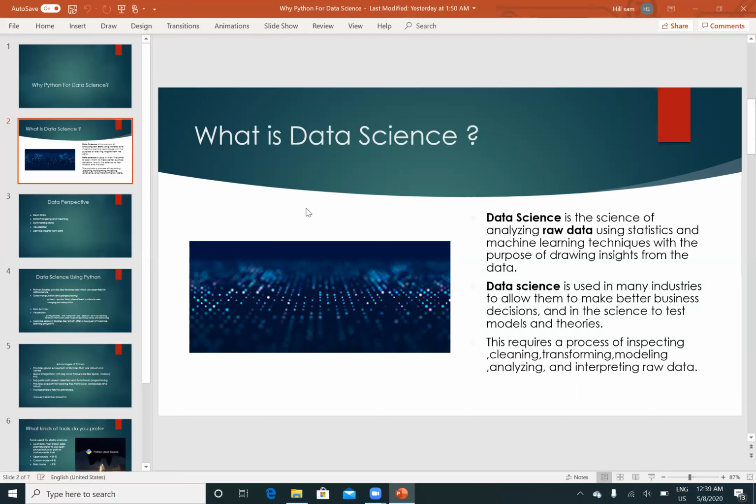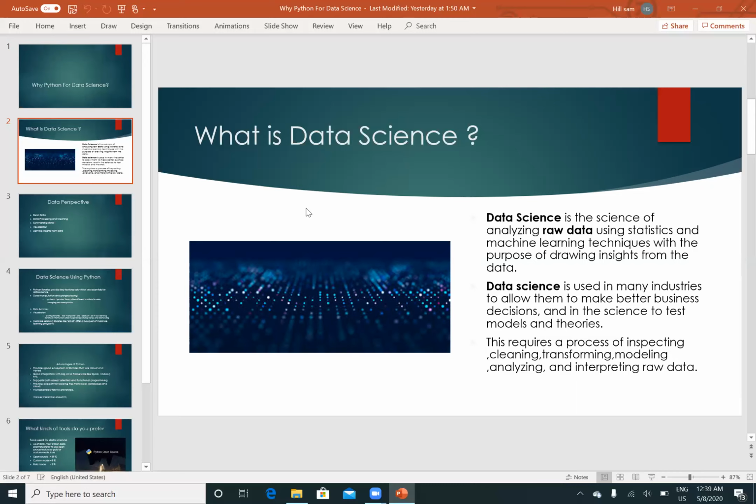of our output. In other words, data science is used in many industries. Currently, many industries are opting for data science to make better business decisions, to make a better output.